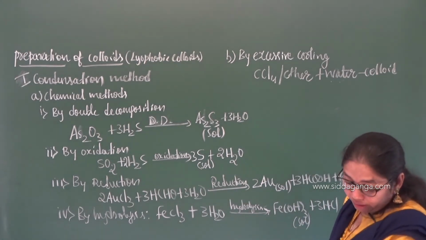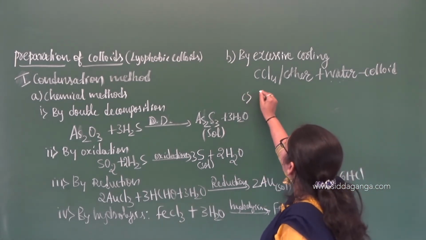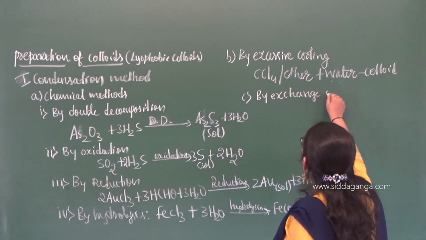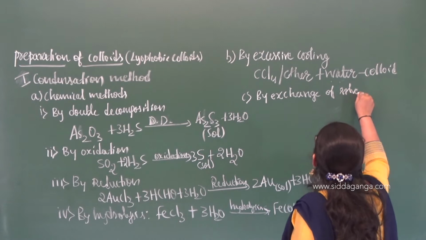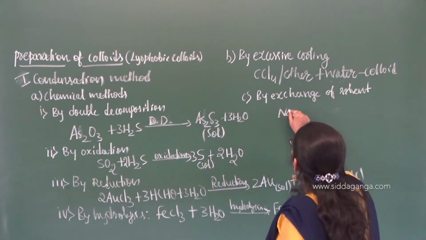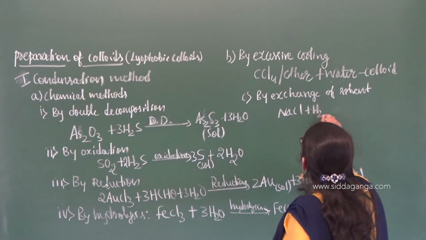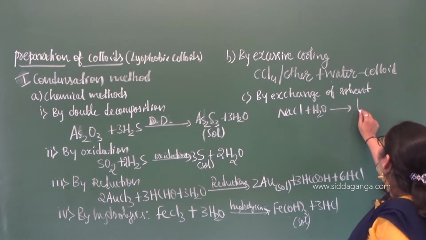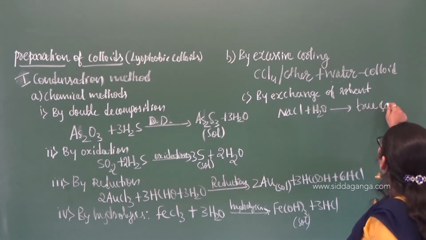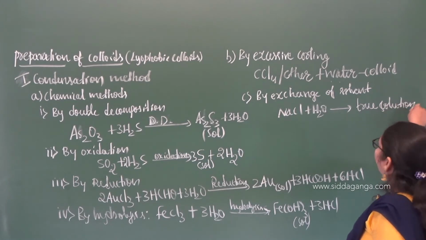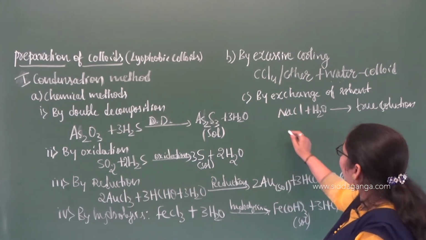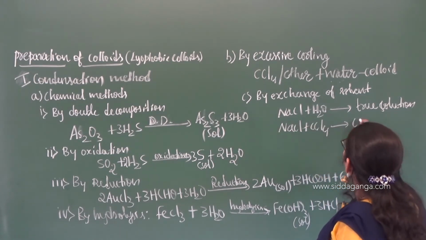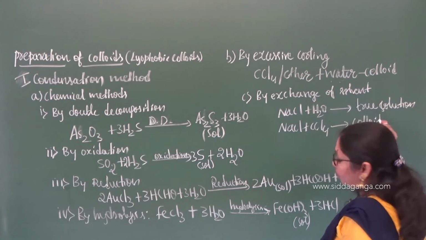Likewise, you can also do it by exchange of solvent. C is nothing but exchange of solvent. For this I will take the example of a small amount of NaCl. If you add it to water and leave it, it will form a true solution. But if you take the same NaCl and react it with carbon tetrachloride, it leads to the formation of a colloid.